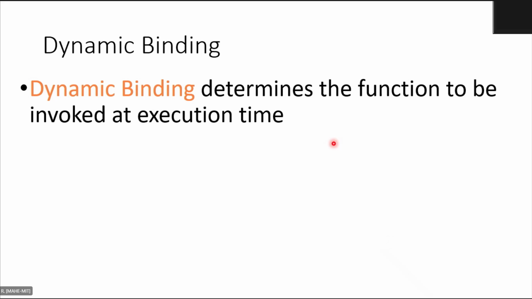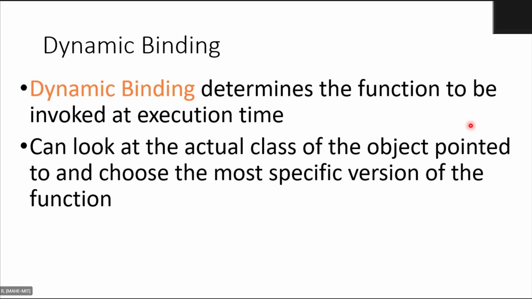Coming to dynamic binding. Dynamic binding determines the function to be invoked at execution time. Only when the program is running will the compiler be able to decide which function to call. The compiler can look at the actual class of the object pointed to and choose the most specific version of the function.